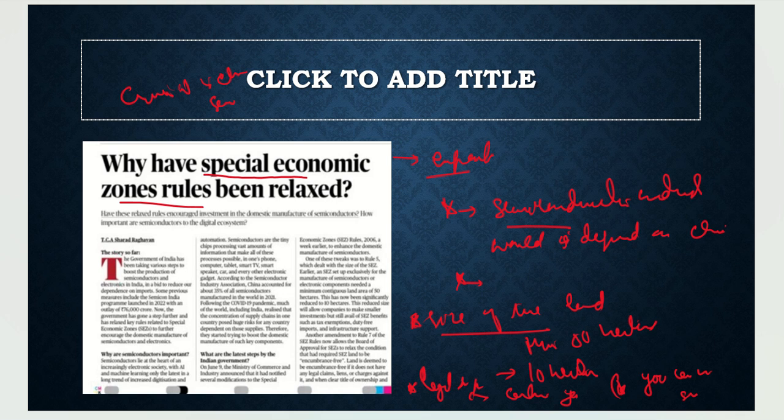So definitely there is a need to move away from China. We cannot do it abruptly, but we have to develop these semiconductors indigenously. For that we need special economic zones where there are tax rebates, so that we can develop them. We want to give the opportunity to our people so that they will invest in it and help in the development of this industry.